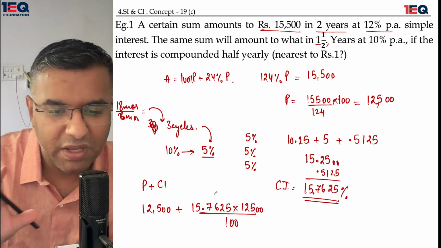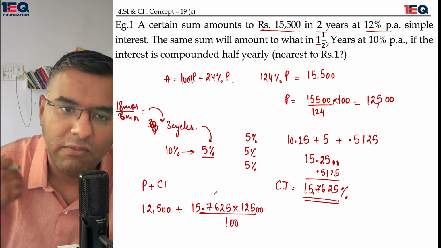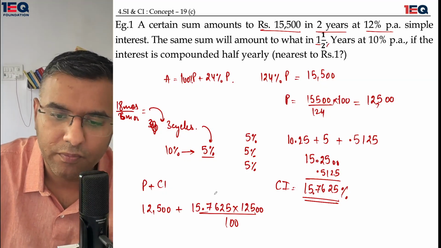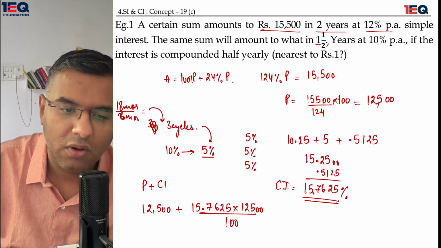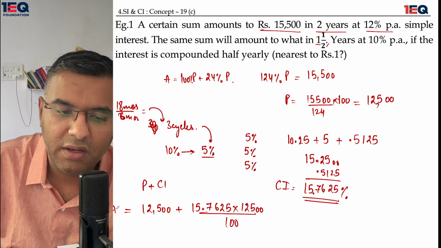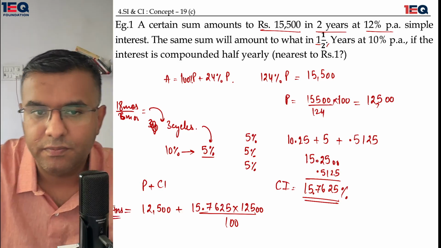This would be a little chunky calculation, so I would want you to do it on your own. But I hope you're able to understand what we are talking about. Got it? This is going to be my final answer.